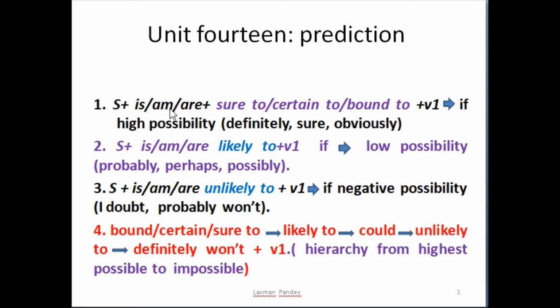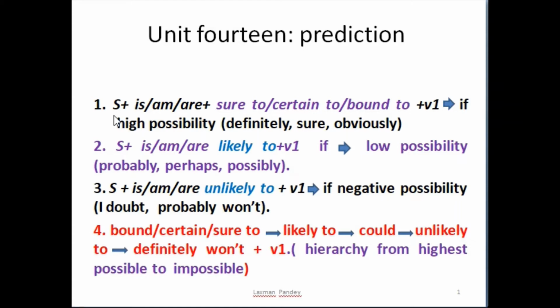In number one, the structure is subject plus is or are, that is the modal auxiliary verbs, plus sure to, certain to or bound to plus V1 if there is high possibility. And if there is low possibility you can use subject plus is or are plus likely to plus V1.